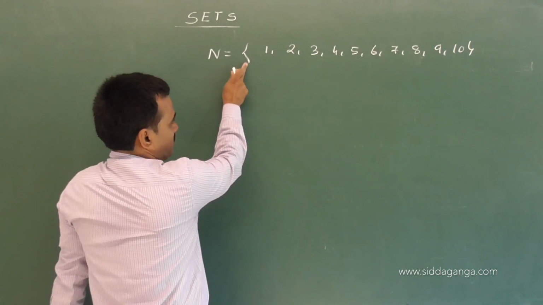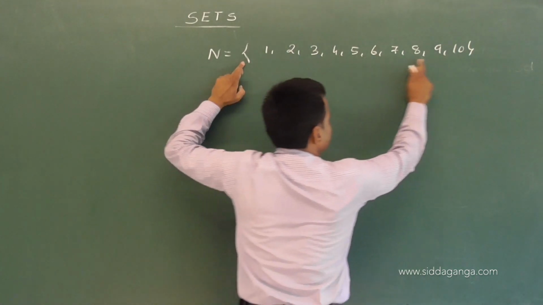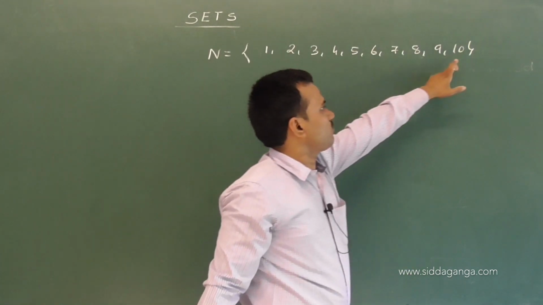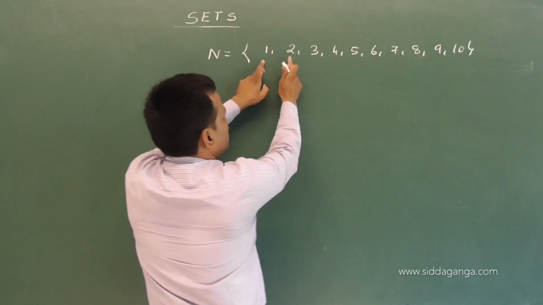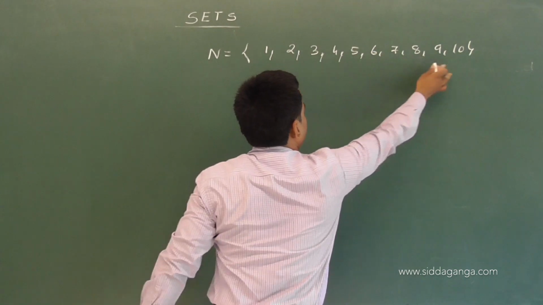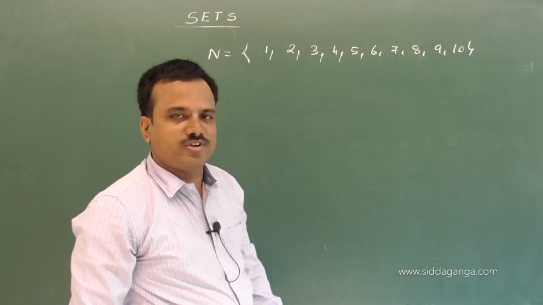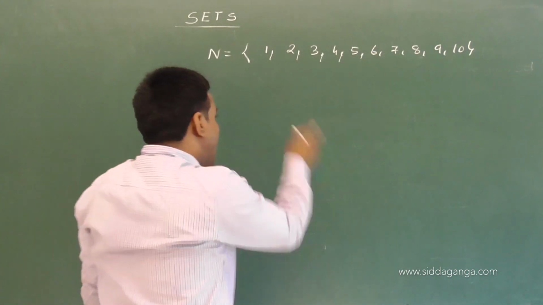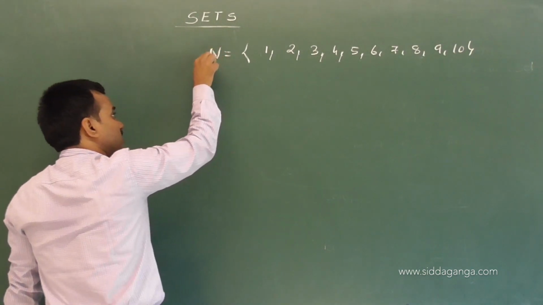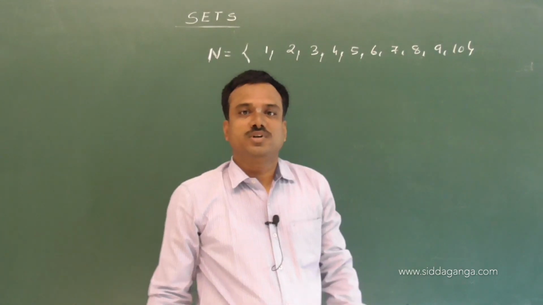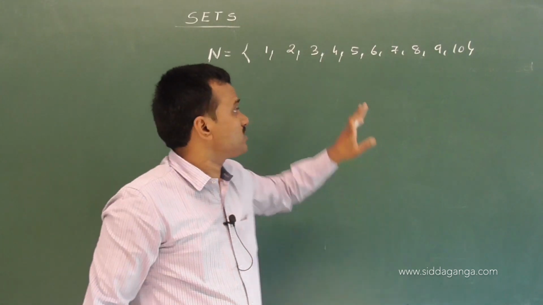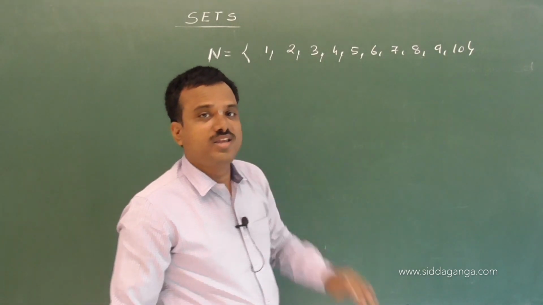So I write all the elements within a pair of curly brackets. For each element, I separate by using a comma, and the given set is denoted by the capital letter N. This is the method to represent any set.